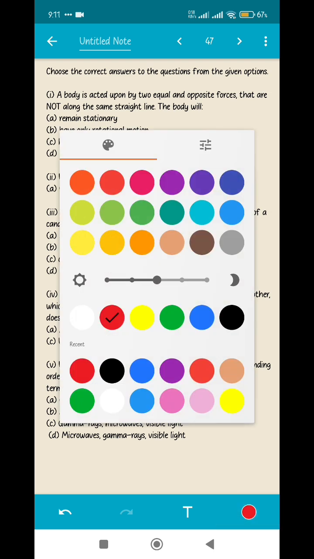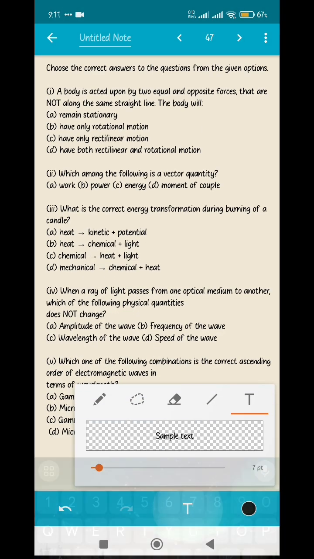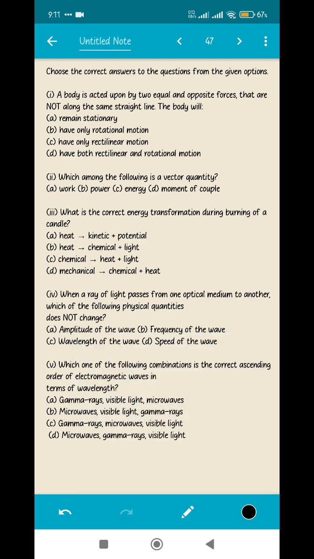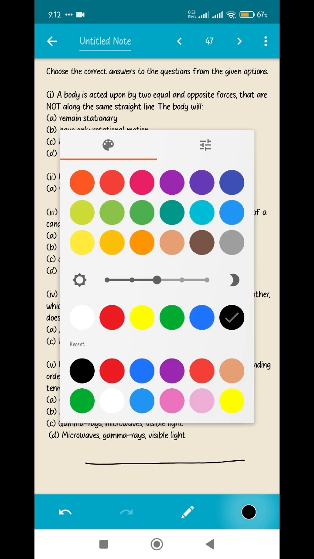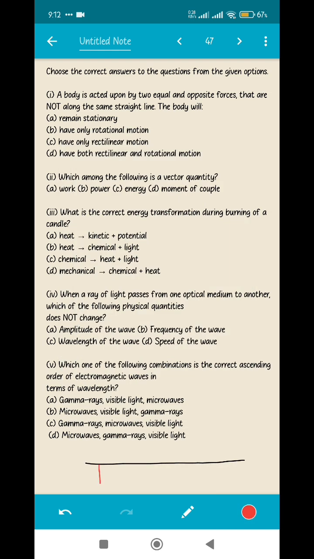So we can consider that there is an object like this. Let's consider there is an object like this and two forces are acting on it, one in this direction and one in the opposite direction, because it has been said that they are not along the same line. If such a case is there, we can understand from the diagram itself that the body will experience rotational motion only. Now coming to the second question, which among the following is a vector quantity?